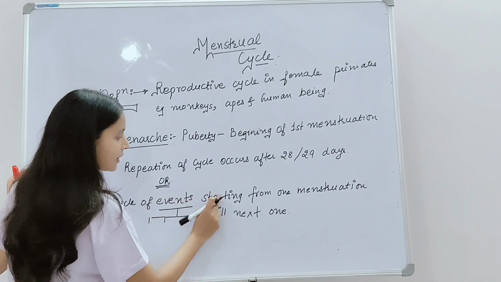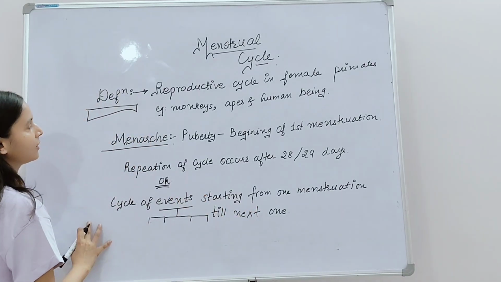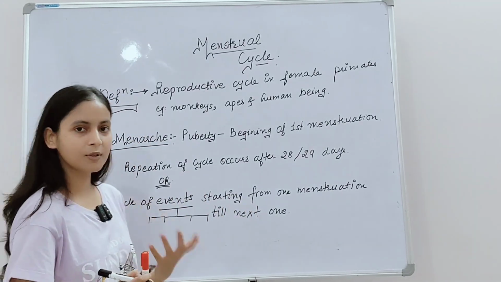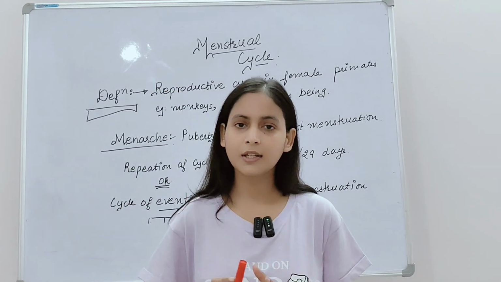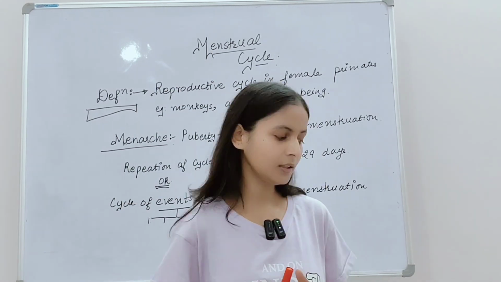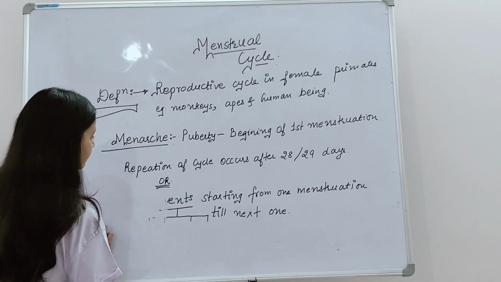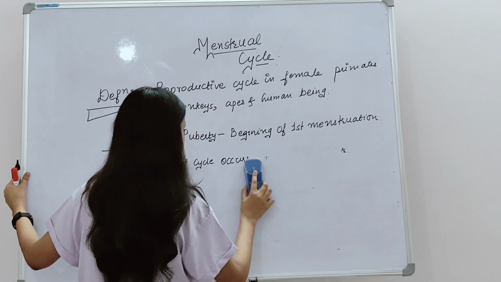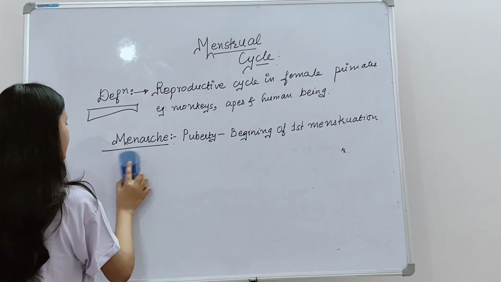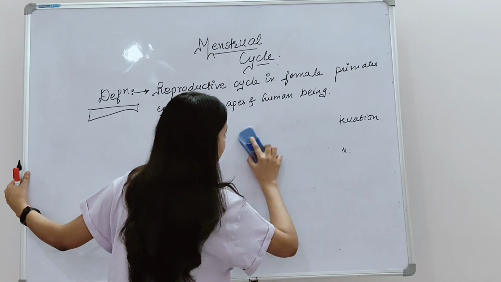The cycle of events starting from one menstruation till the next one. Okay, so this was the definition of the menstrual cycle. Now let's start understanding what those events and phases involved in menstruation are. I hope you understood the definition very well. So the repetition begins after 28 to 29 days.